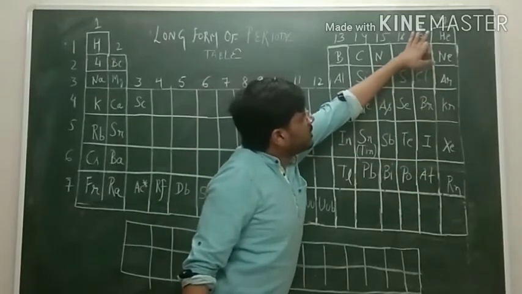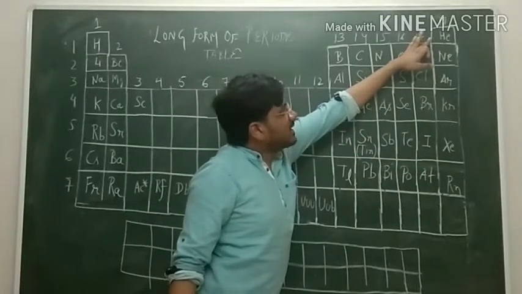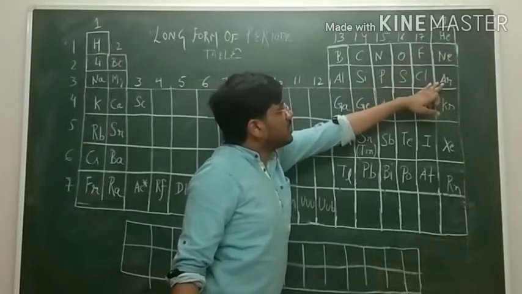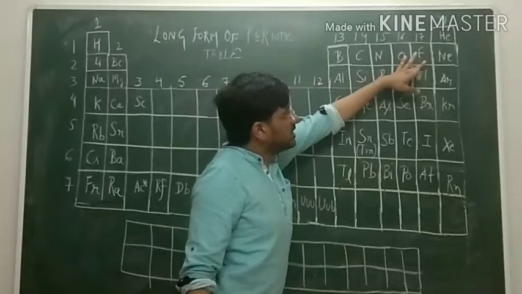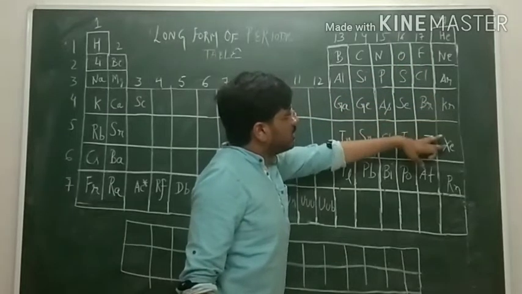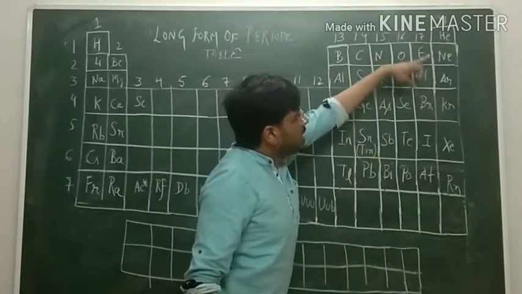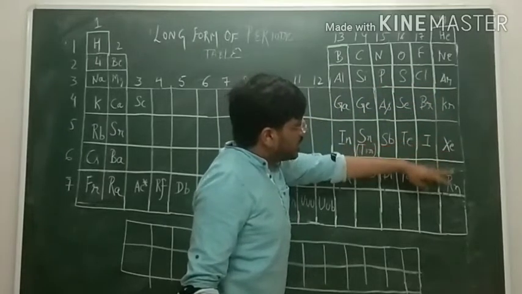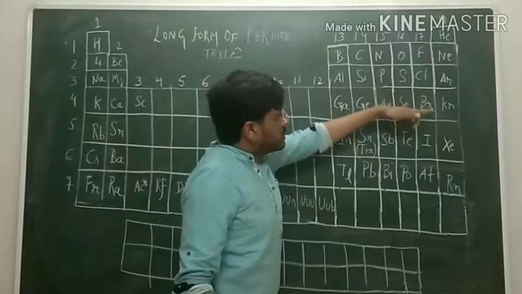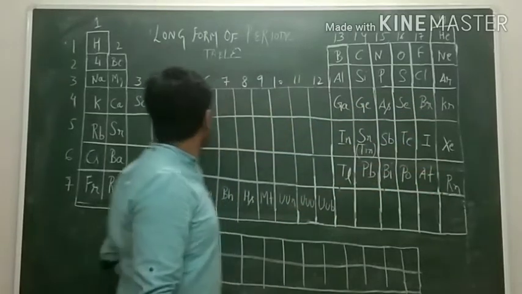Then group number 18, which is the noble gases: helium, neon, argon, krypton, xenon and radon. The acronym is "He never arrives कर xenon radon."